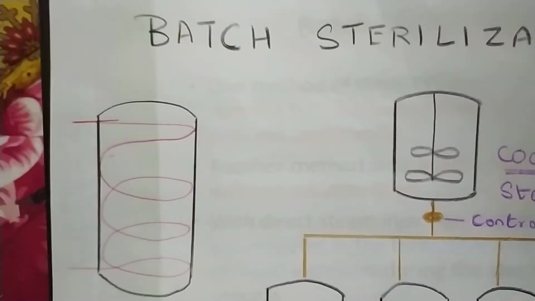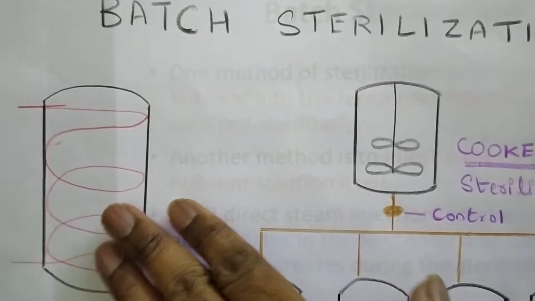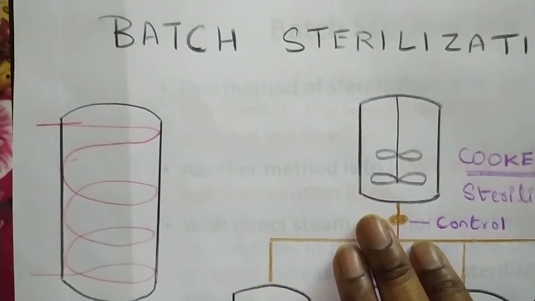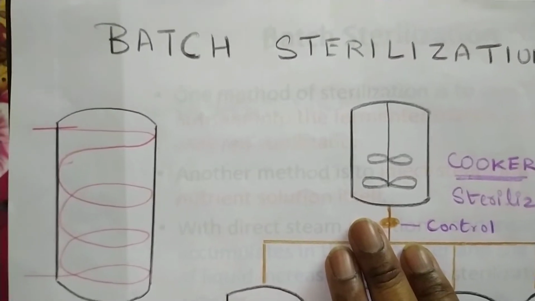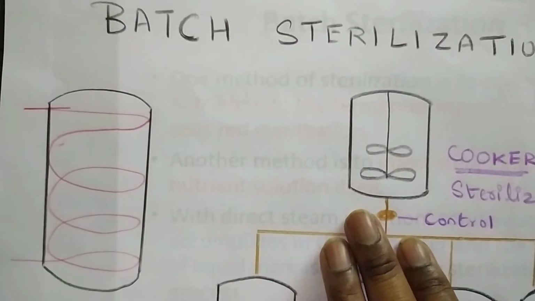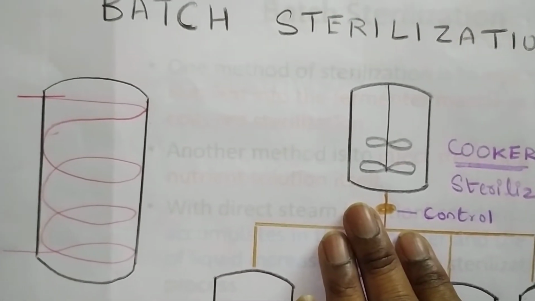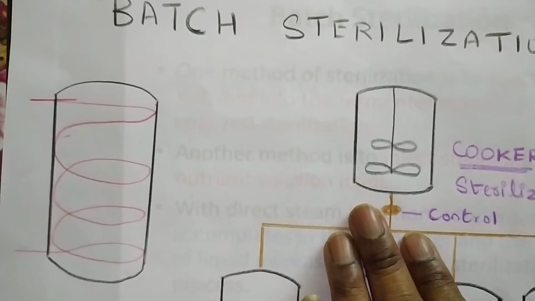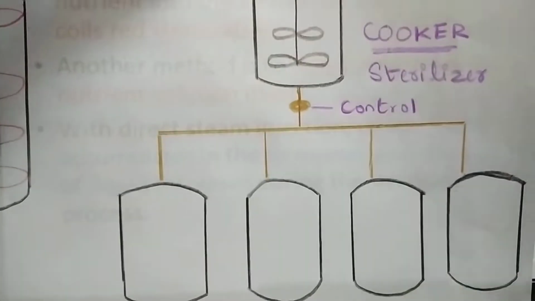But what is the disadvantage of a bioreactor being sterilized like this? Whenever you sterilize such a bioreactor, imagine what the status of the bioreactor will be. Isn't it exposed to a high temperature very often, which is not preferable, because such a system might eventually get damaged due to exposure to high temperature? It gets worn out, and the life of the bioreactor goes down. So there is another technique, which you can see in the next picture here.